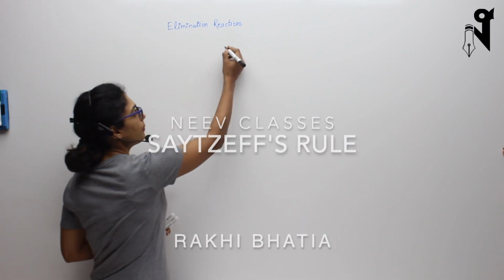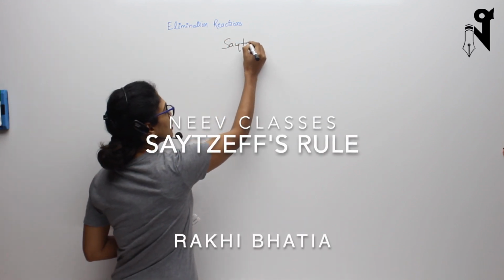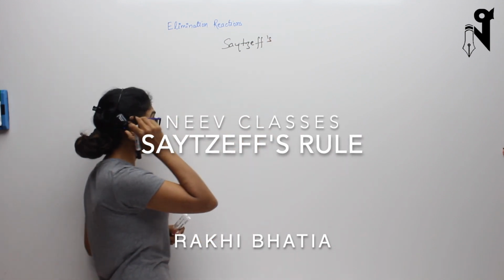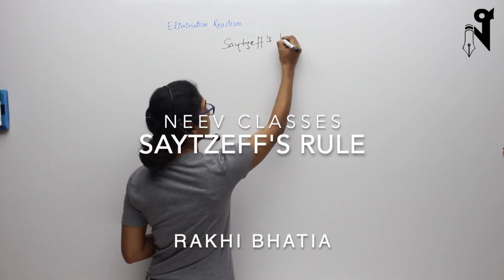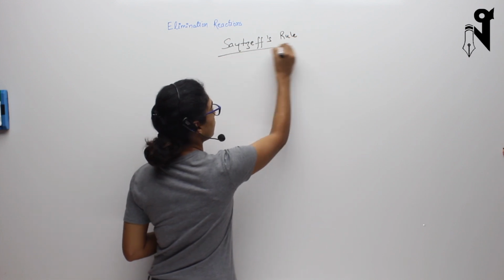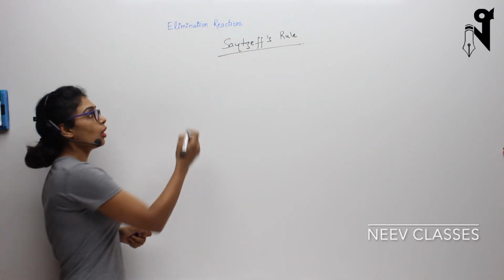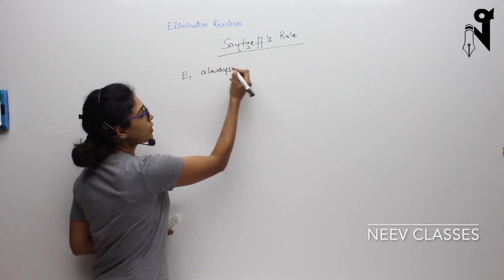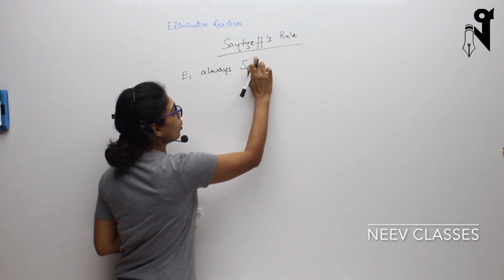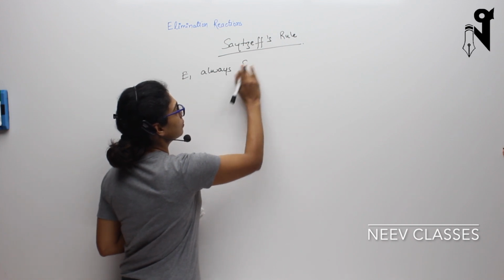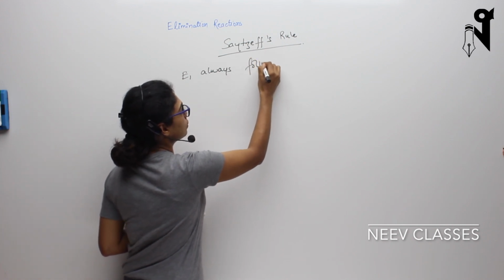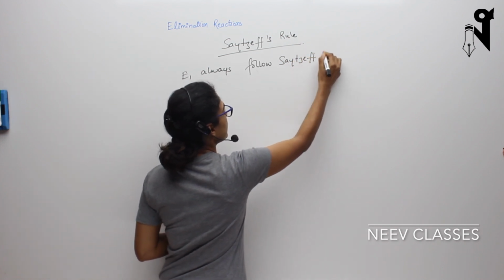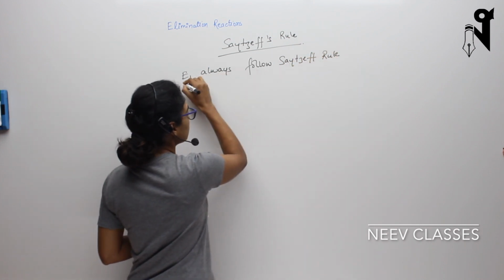Next is Saytzeff Rule. Saytzeff Rule is a rule made by a Russian scientist to explain the products formed by E1 reaction. Whenever we talk about E1, E1 always goes through SN1, E1 always follows Saytzeff Rule. So what exactly is Saytzeff Rule? Just write down.